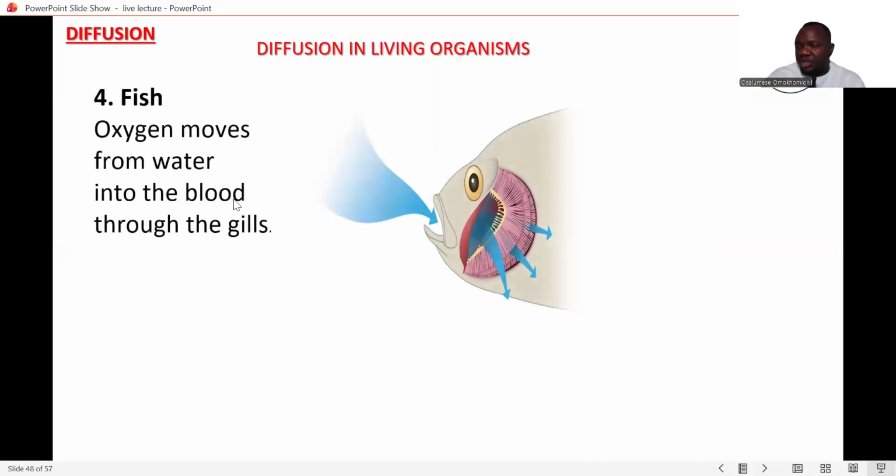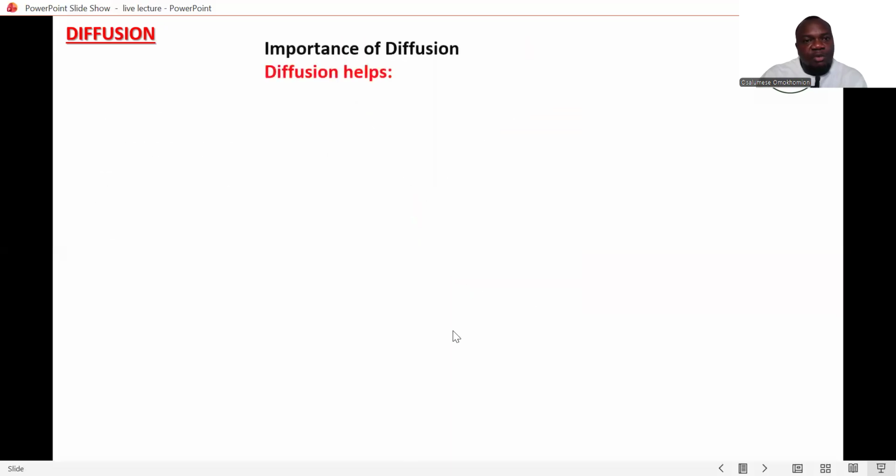Okay, so fishes in water use oxygen, and this oxygen moves from the water into the blood through the gills. Don't forget they use gills for respiration. So these are the gills. Okay, so this is just the importance of diffusion.